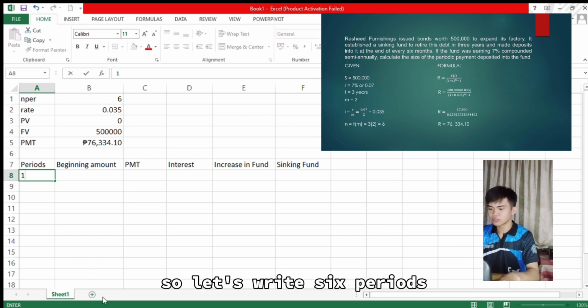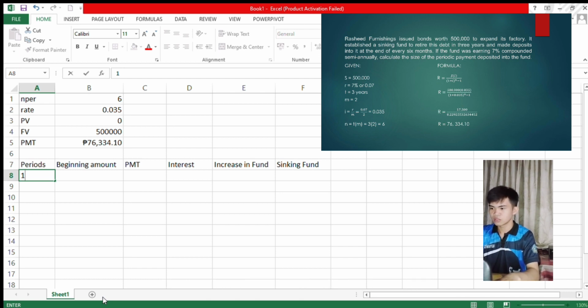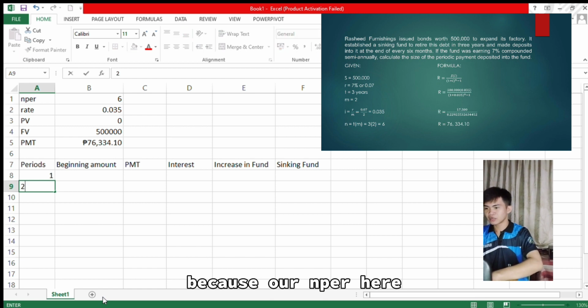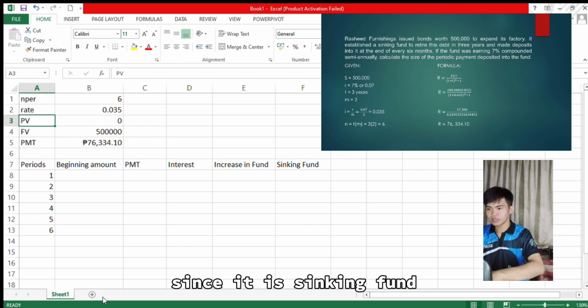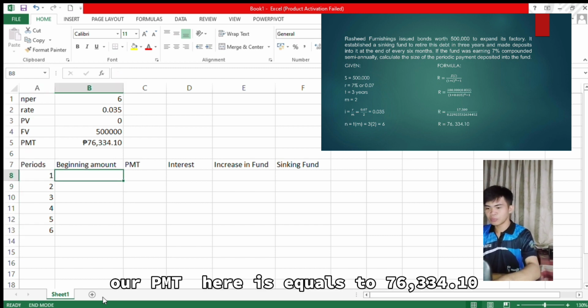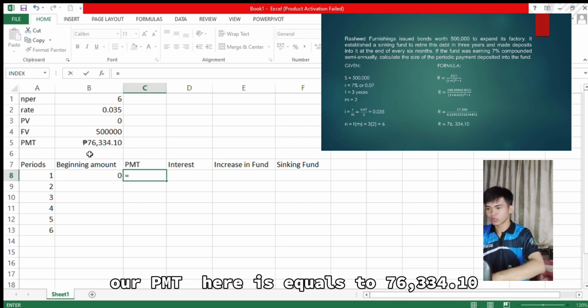So let's write 6 periods because our NPER here is 6. Our beginning amount is 0 since it is a sinking fund. Our PMT here equals 76,334.10.